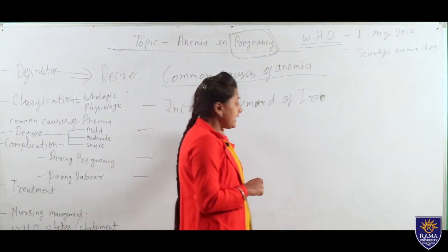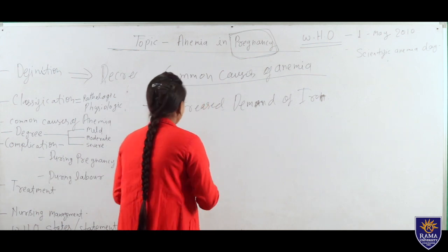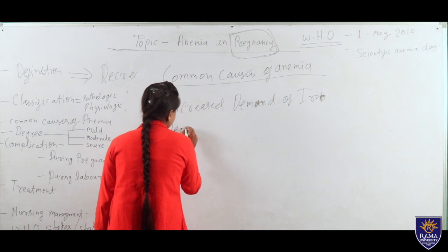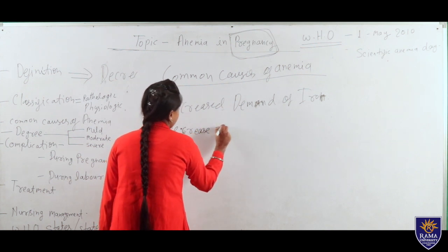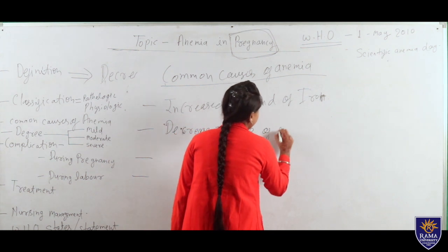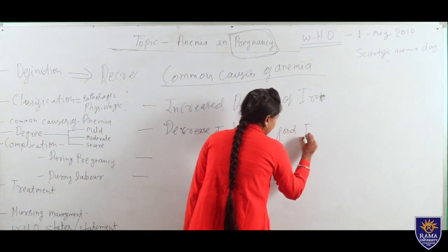Next one is decreased intake of food or iron supplement.